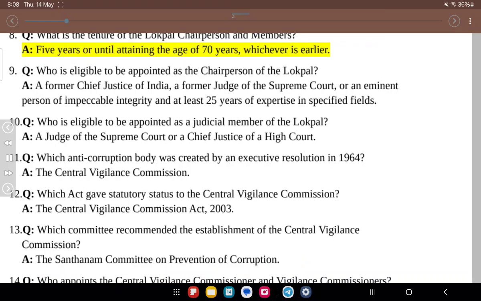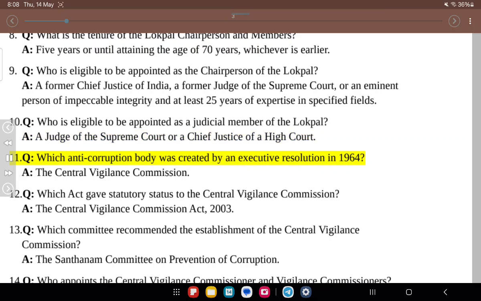A. 5 years or until attaining the age of 70 years, whichever is earlier. 9. Q. Who is eligible to be appointed as the chairperson of the Lokpal? A. A former Chief Justice of India, a former judge of the Supreme Court, or an eminent person of impeccable integrity and at least 25 years of expertise in specified fields. 10. Q. Who is eligible to be appointed as a judicial member of the Lokpal? A. A judge of the Supreme Court or a Chief Justice of a High Court.